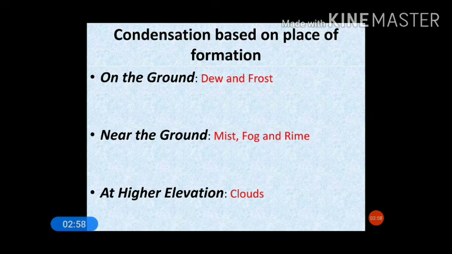Now coming to the next, condensation based on place of formation. Condensation is further classified based on its place of formation: on the ground, near the ground, and at higher elevation. On the ground, the forms of condensation are dew and frost. Near the ground, just a little above the ground, they are mist, fog and rime, and at higher elevation it is cloud.